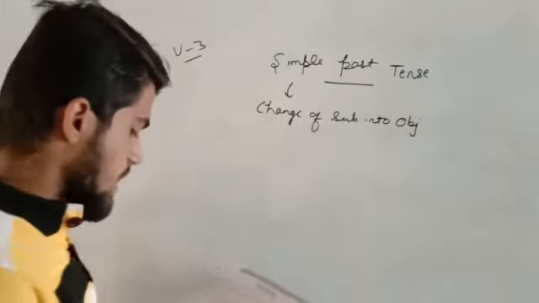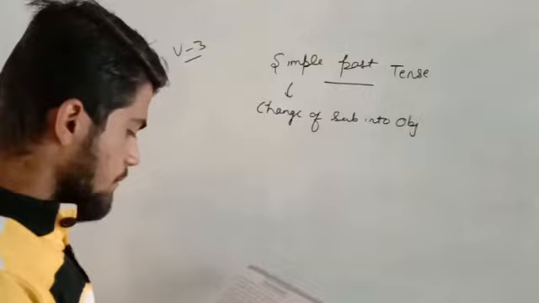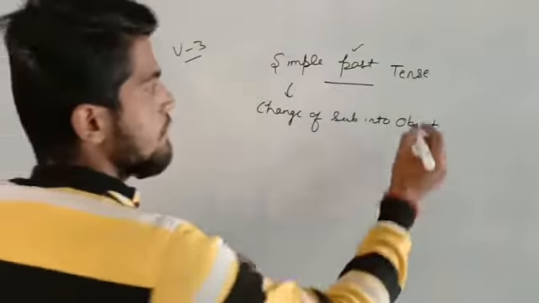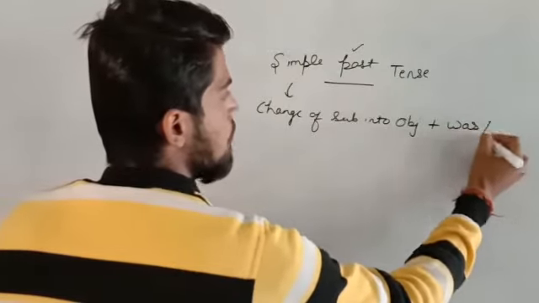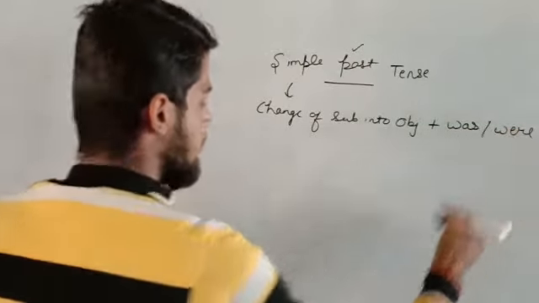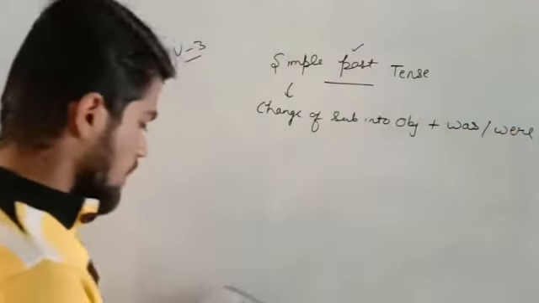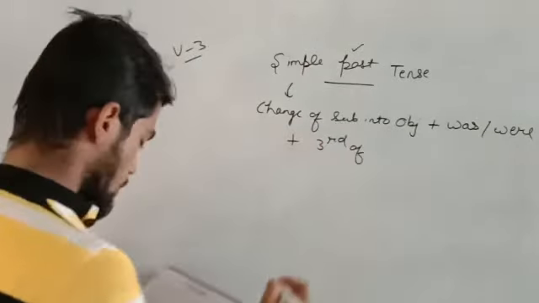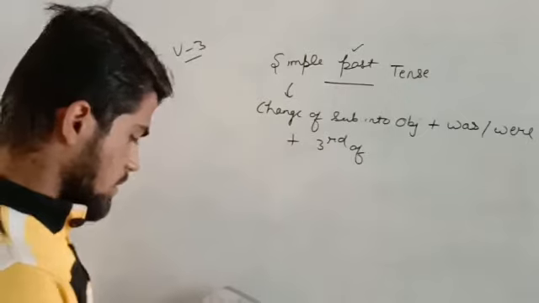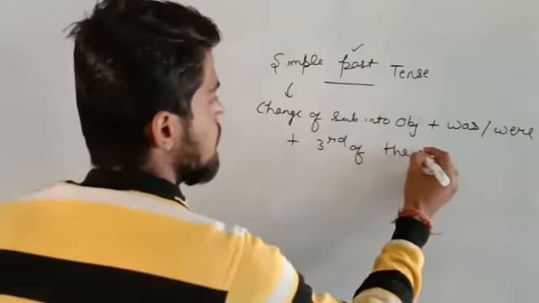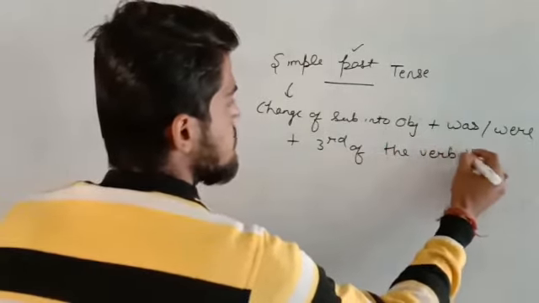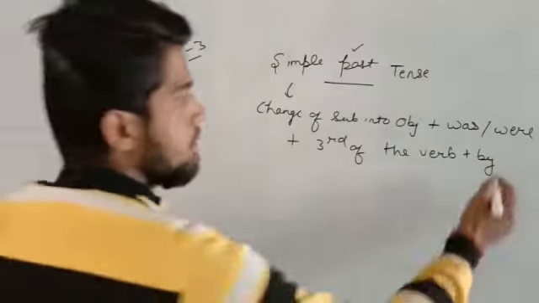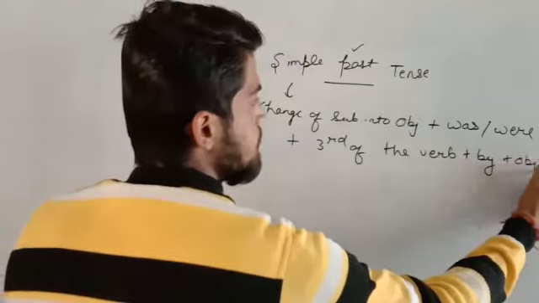This is the first thing, and after that we have to add was or were with the verb. As we can see, it is past, so we have to add was or were, and after adding was or were, plus the third form of the verb, plus by, and afterwards we add the object.